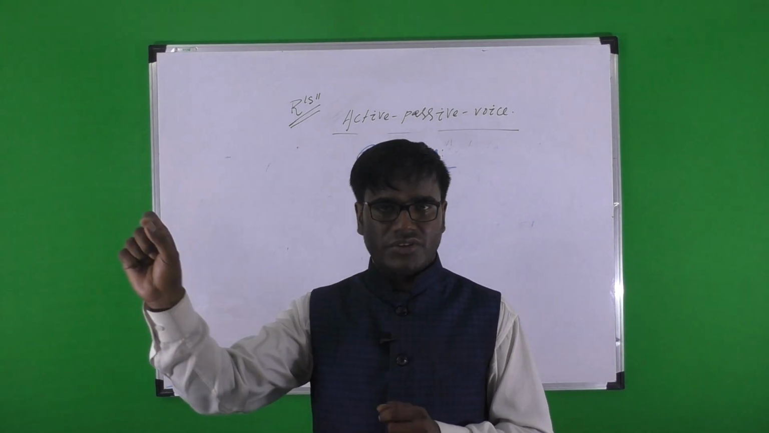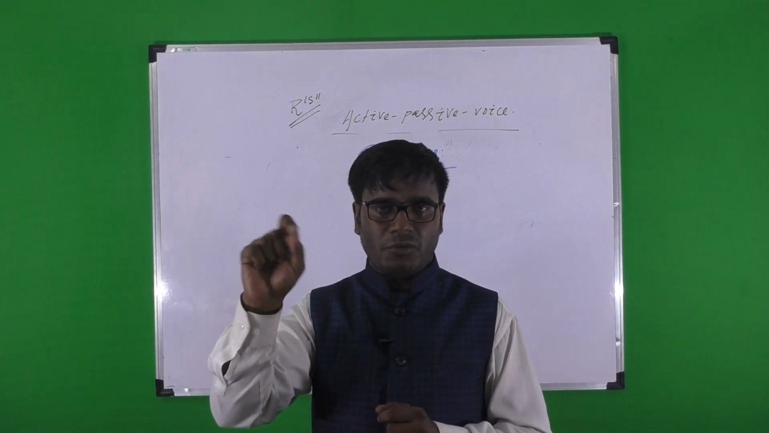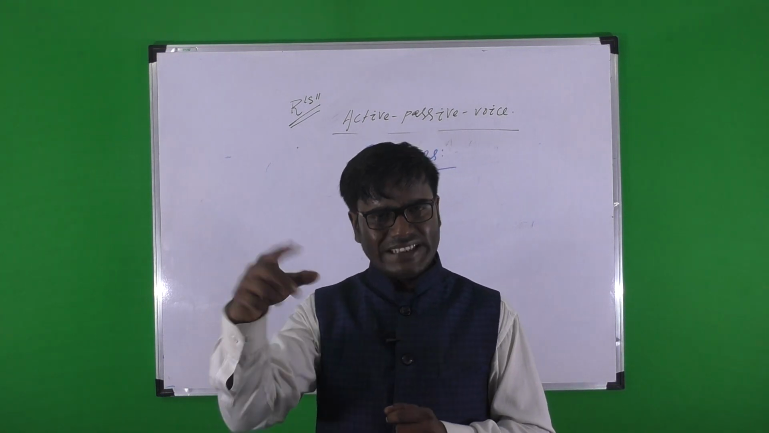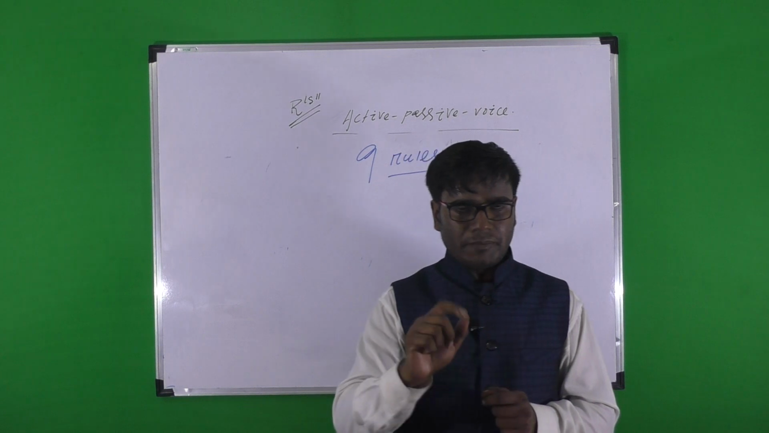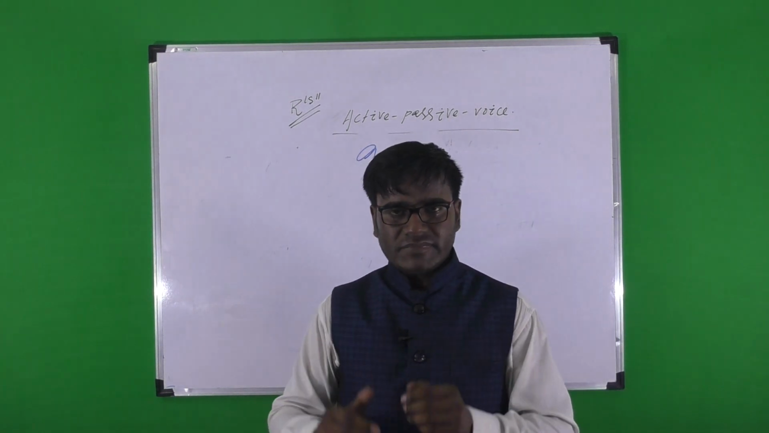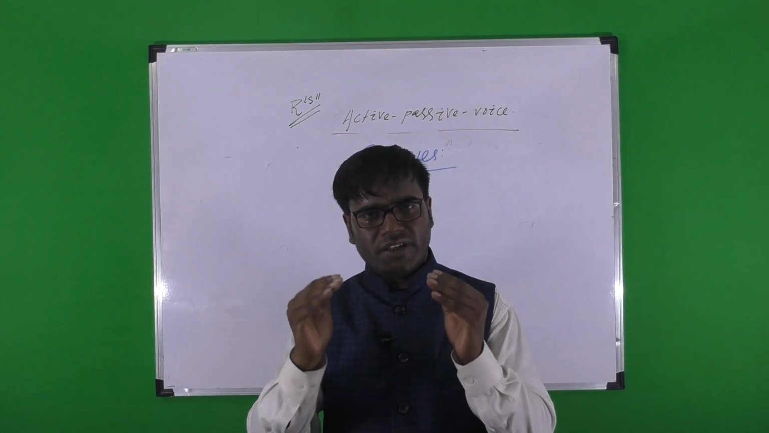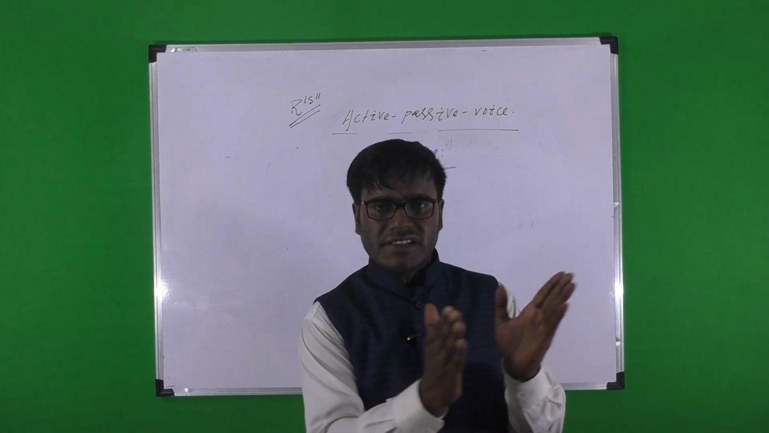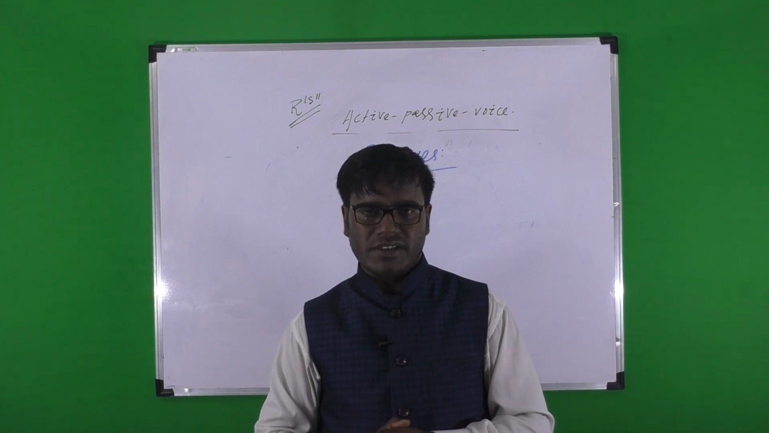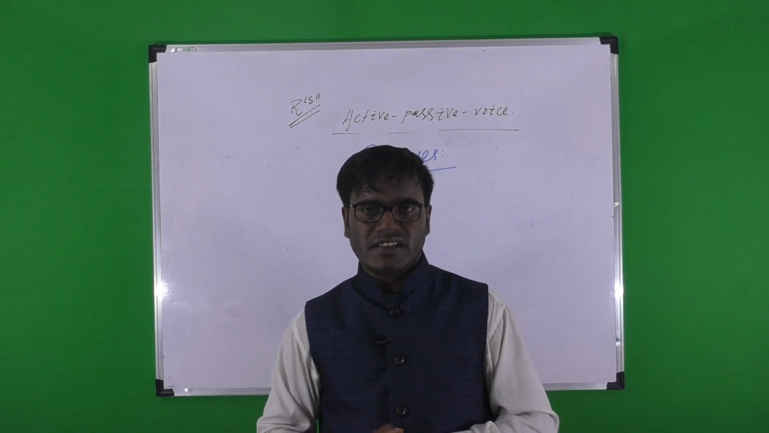In active, 1 to 3. In passive, 3 to 1. In active, the subject is the principal one. But in passive, the object is the principal one. Number 5: according to the tense and time of the active, we must use a helping verb, which may be primary or modal, in the passive. If the active is written in present tense, you take the help of a present tense helping verb. If the active is in past tense, you take the help of a past tense helping verb.